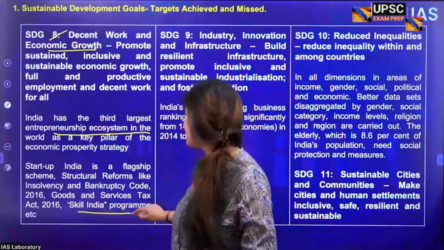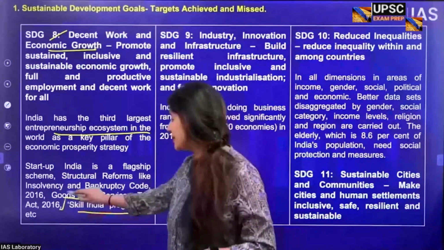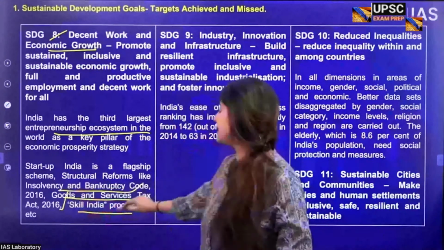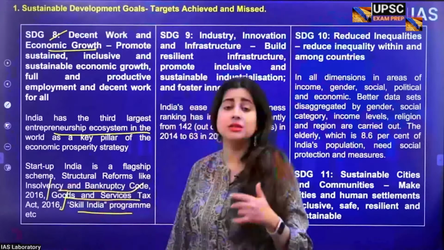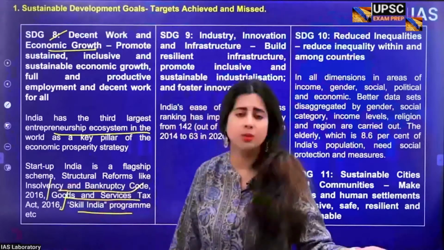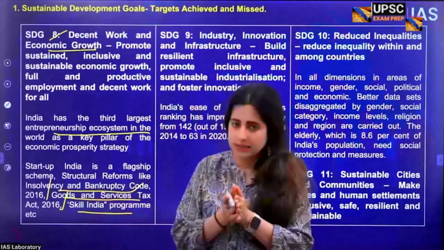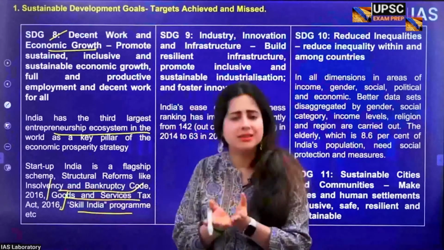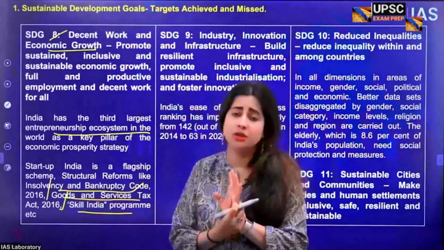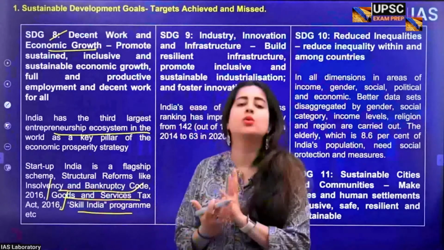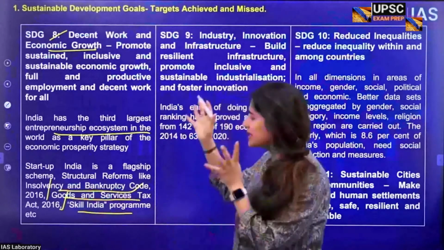We are also talking about things like Goods and Services Tax 2016, Insolvency and Bankruptcy Code 2016. Of course, there is Social Security Code also, 2020. So all these things are done so that labor laws are in place. Plus, ease of doing business is created. For the people who are starting new companies, those who want to take up entrepreneurship, help and hand holding shall be available to them to create a much better productive ecosystem.